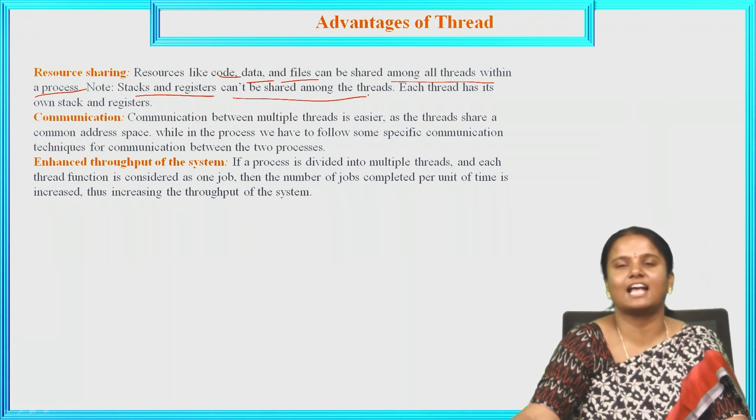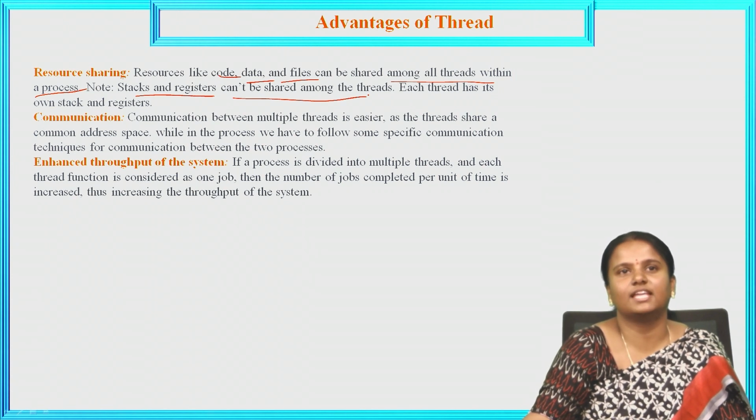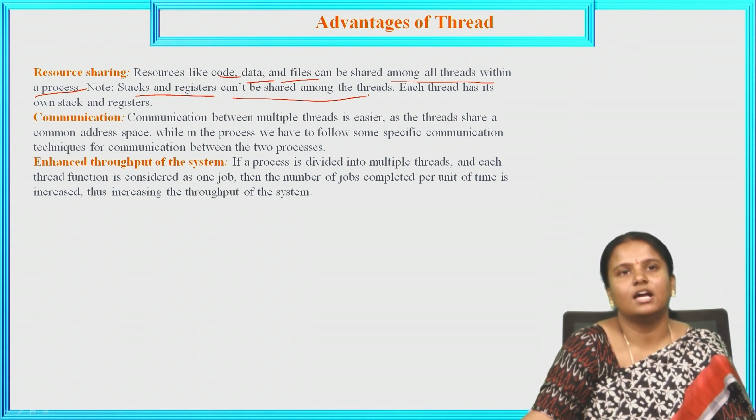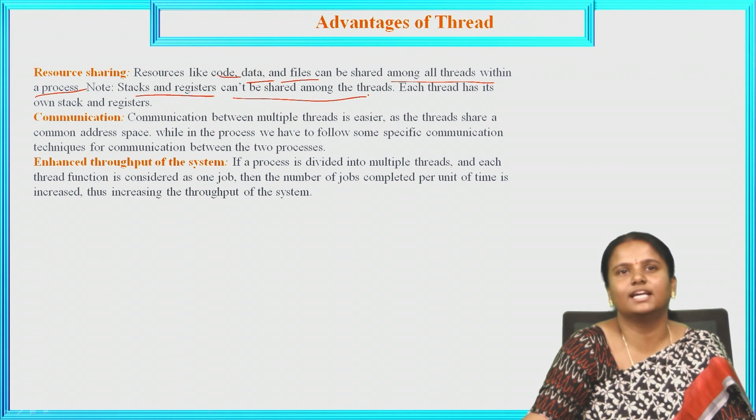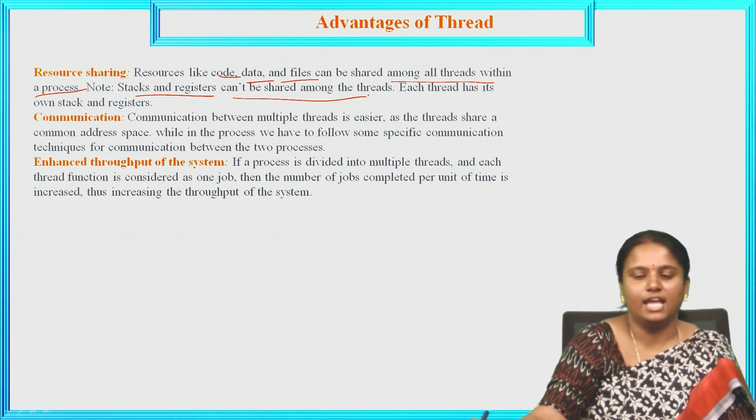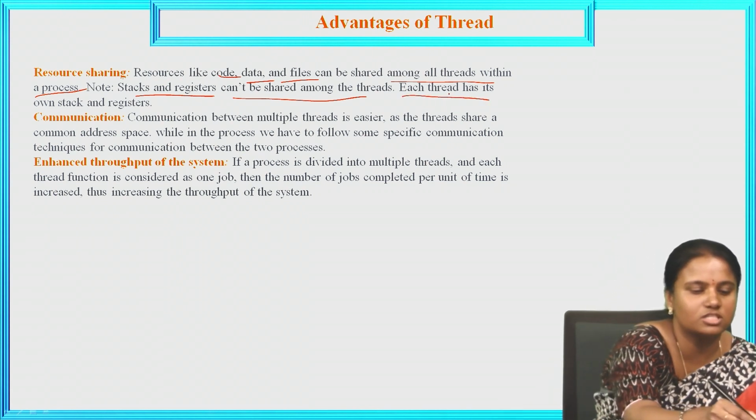Why can't they be shared? Because the code, data and files can be shared within the process, but the stack and registers cannot be shared. Each thread has its own stack and registers.